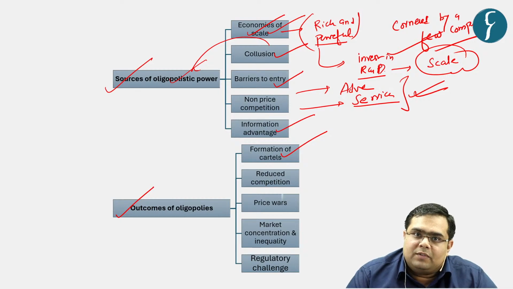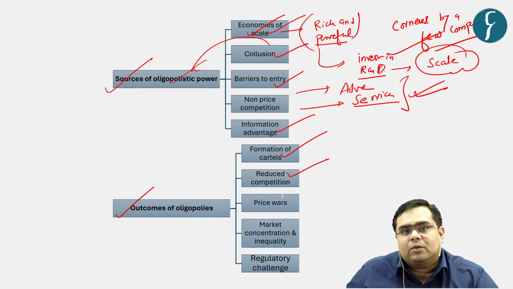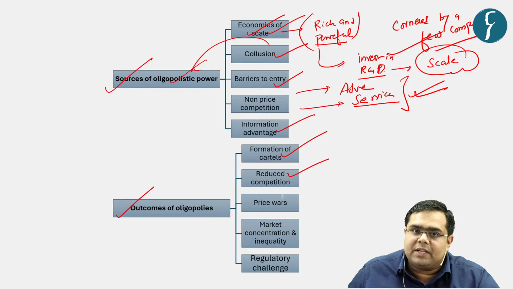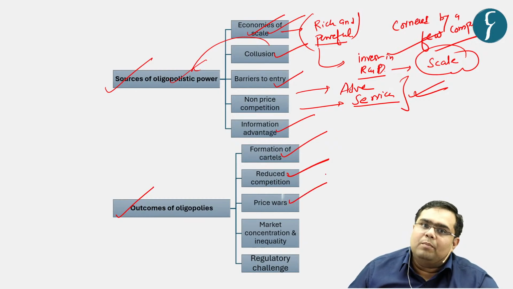So none of them would be reducing the price. What is its consequence? The consequence of it is that ultimately the market will suffer and the consumer will suffer. Next argument with respect to this is that it reduces the competition, and since you all know that one of the principles of free market economies is increased level of competition. Then thirdly, it leads to price wars.